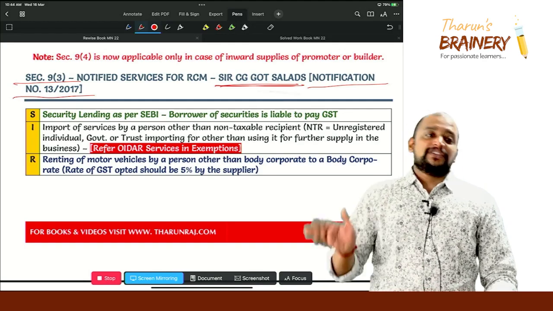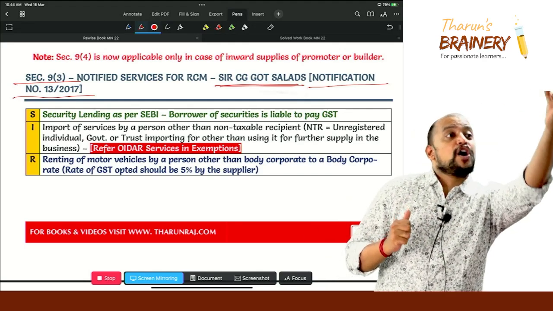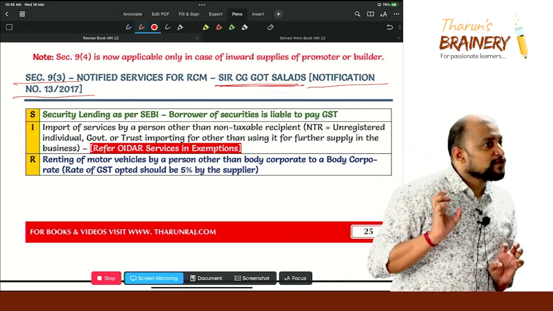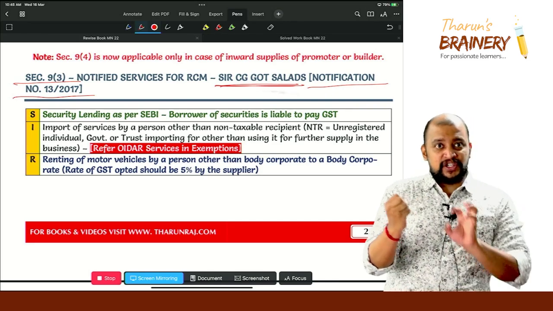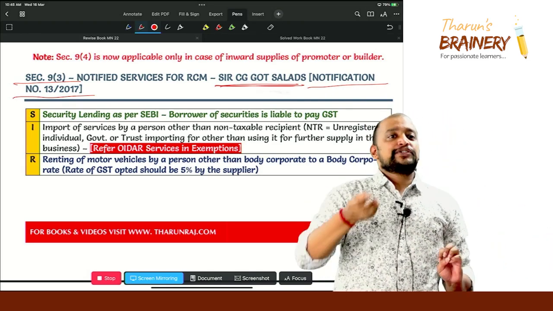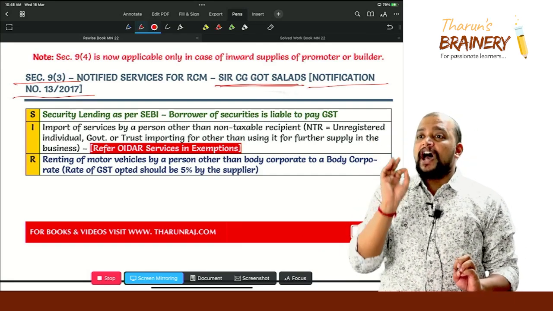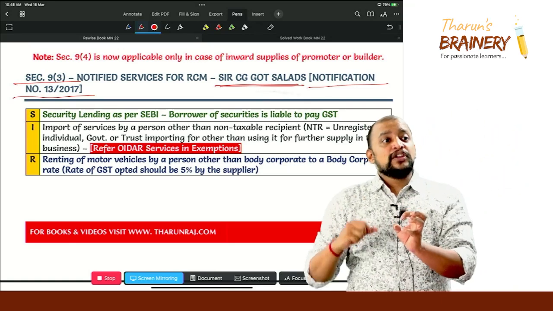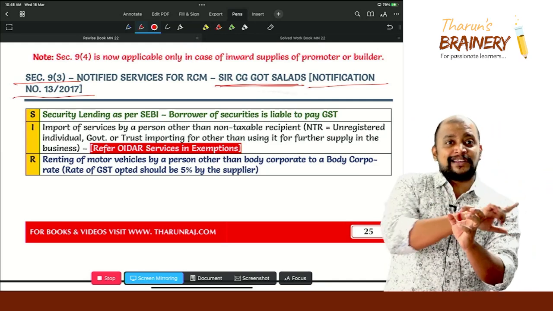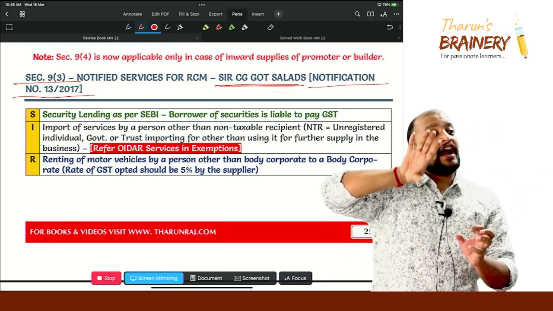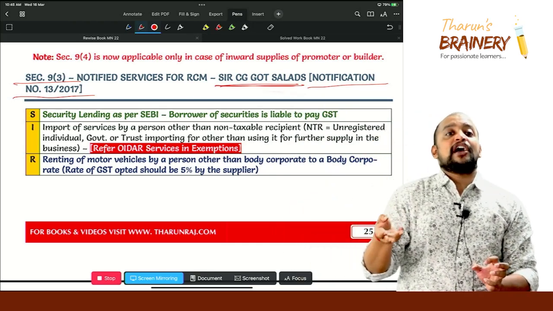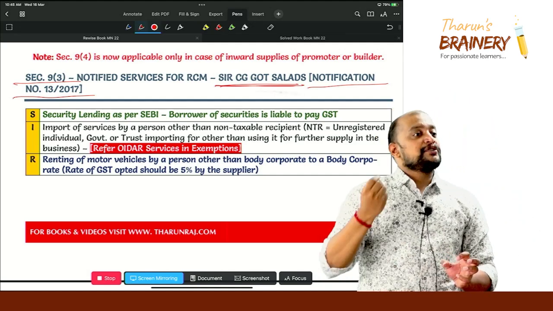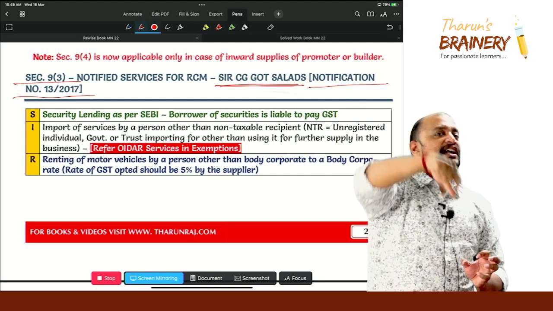Due to that reason, what you can do is borrow the shares from the stock exchange and complete the delivery. So when you complete the delivery of the shares, you have avoided the penalty that is levied. But as you borrowed the shares, you have to repay the shares. How will you repay the shares? Place the buy order and the buy order gets executed. Place the buy order at market price, because when you place the buy order at a specified price, it may not get executed. When you place it at market price, it will definitely get executed.